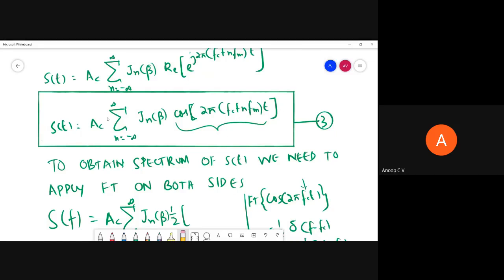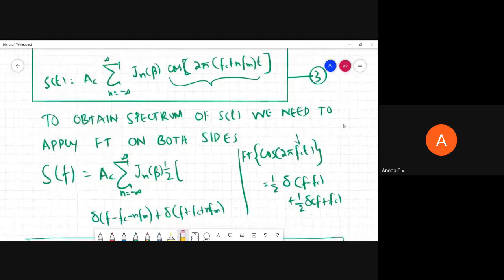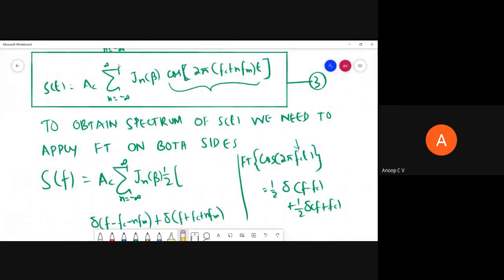I think it will be even more clear when we plot the frequency domain spectra, right? So if we apply the Fourier transform of s of t, we'll get S of f, right? So Jn beta is a constant, so we can keep it as such.